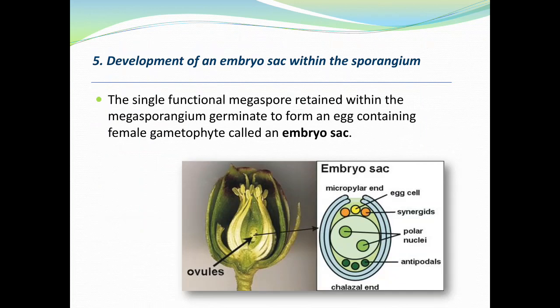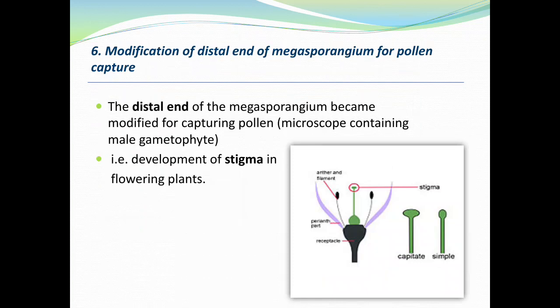Development of an embryo sac within the sporangium. The single functional megaspore retained within the megasporangium germinates to form an egg-containing female gametophyte, and it is called the embryo sac. You can see here in the diagram. Modification of distal end of megasporangium for pollen capture.